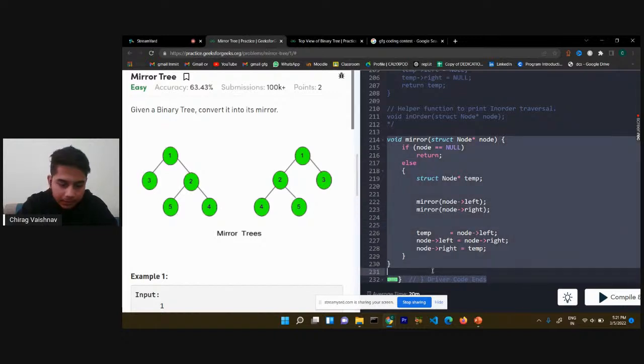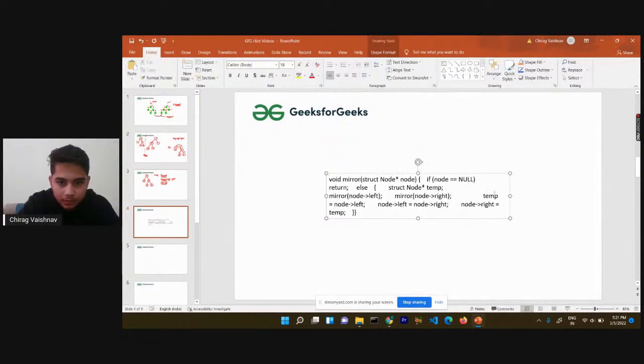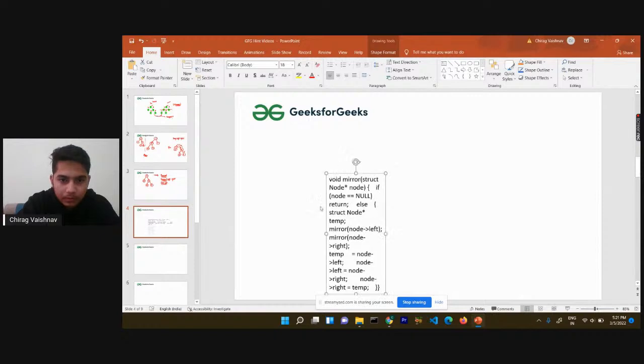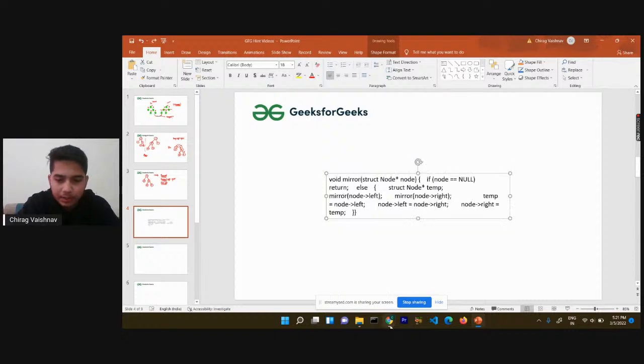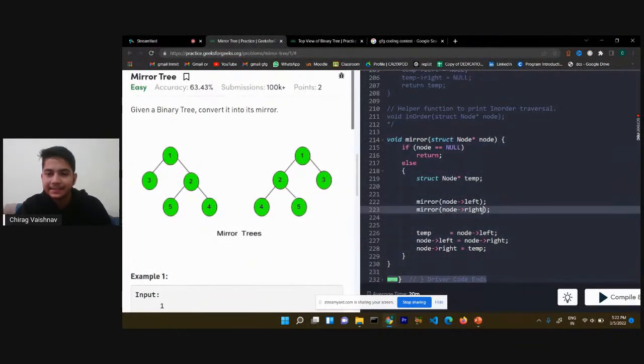Let me just copy it. It will not be formatted here, so let me just explain there only. If the node is null, then you have to return.